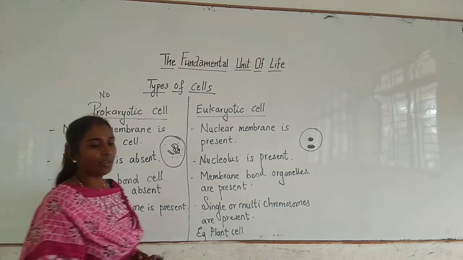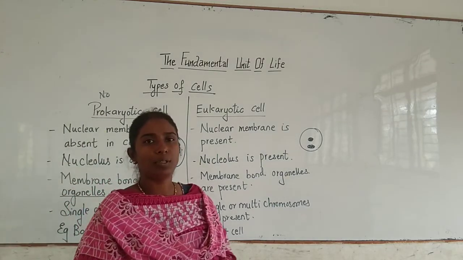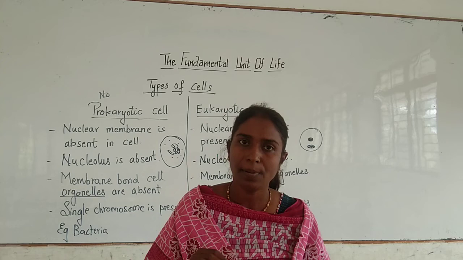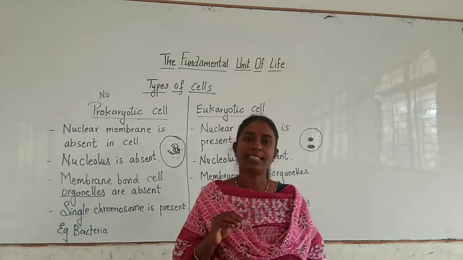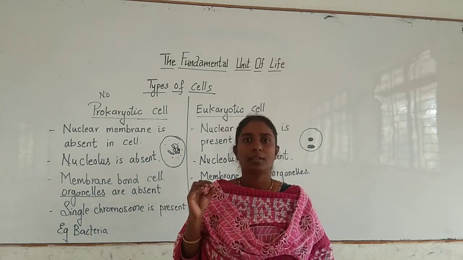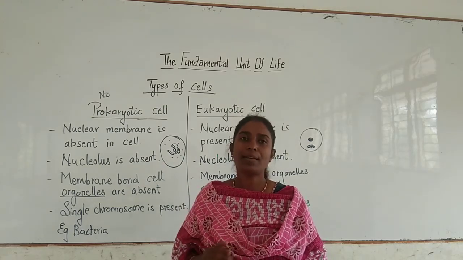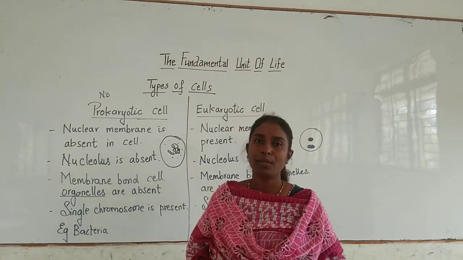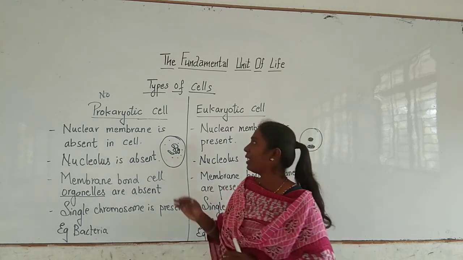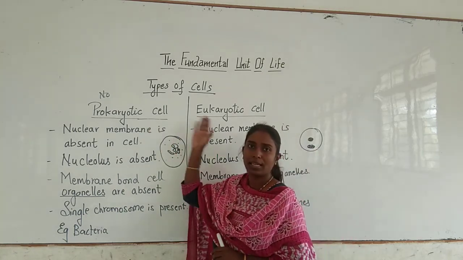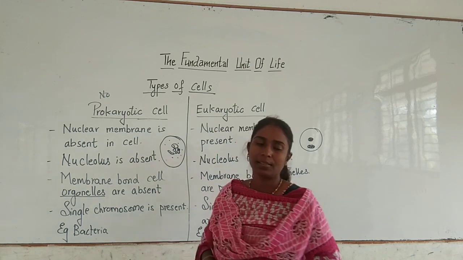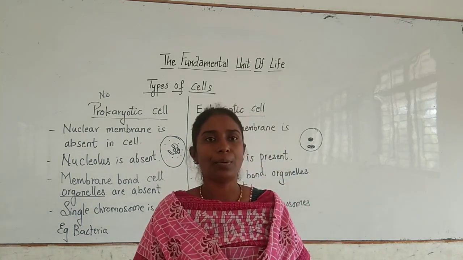So till now we have studied a bit of the history of the cell. Robert Hooke in the year 1665 discovered the name for the cell which is used till now. Then we have studied about the compound microscope. Then we studied about the different types of cells, that is prokaryotic cell and eukaryotic cells. The rest we will continue in the next class.